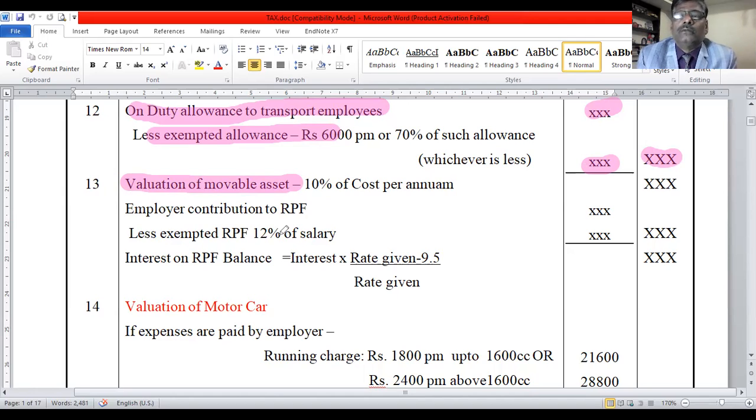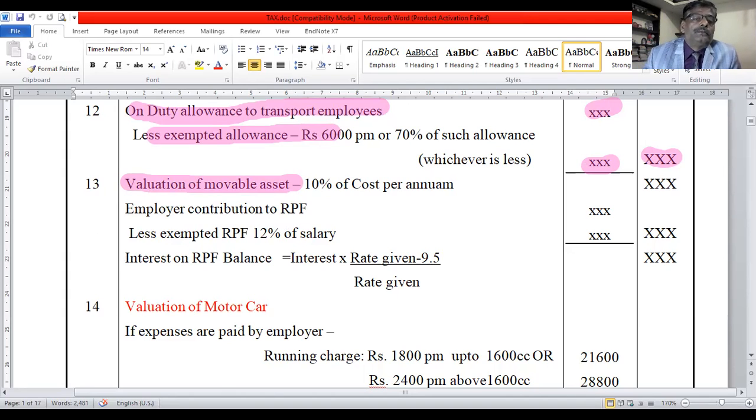Any asset given by the employer to the employee, for example a fridge, TV set, or computer. Then 10% of the cost per annum is the value of perquisite. Clear?